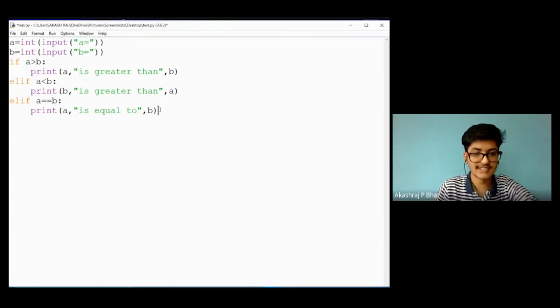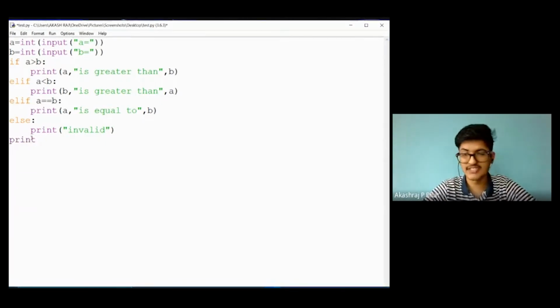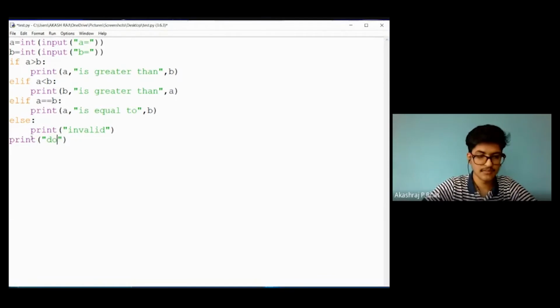And I will add an else statement here, which will get executed if all these conditions are false. Here it is not possible, because either a number should be greater, or it should be less, or it should be equal. So I'll print as invalid. Okay. And I will add one more statement here, that is the statement which is outside the entire elif block. I'll print as done. Yes. So now I will run the program.